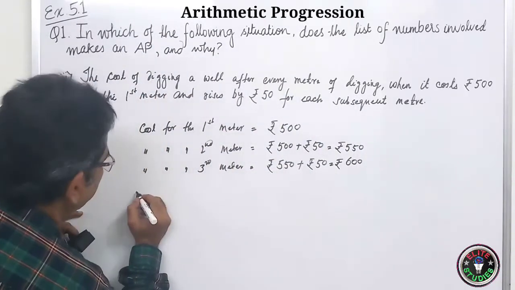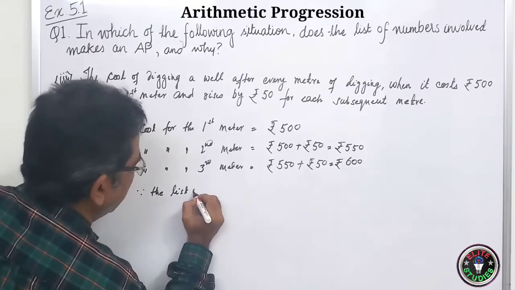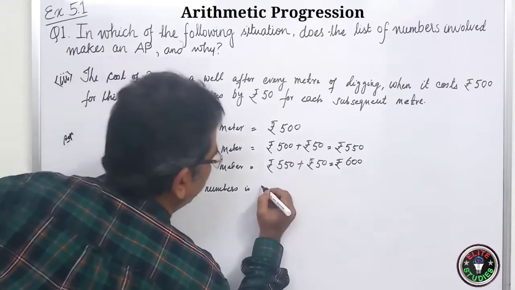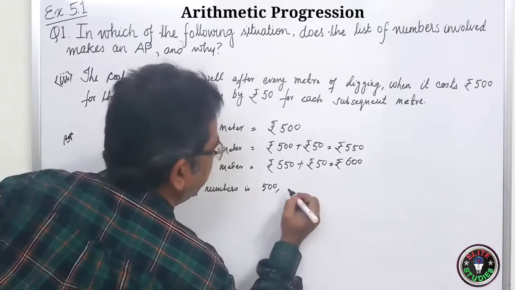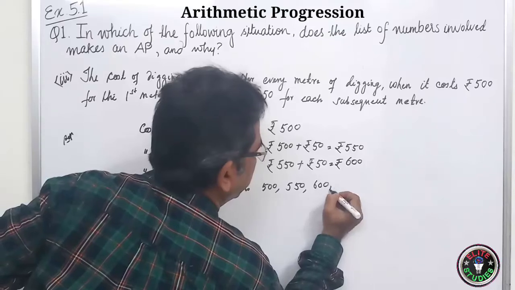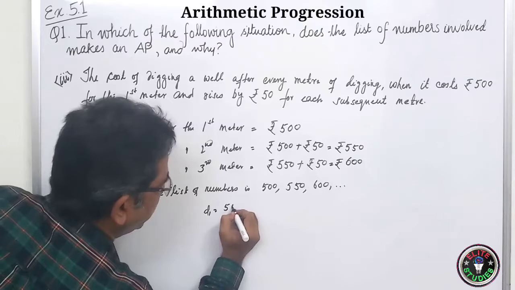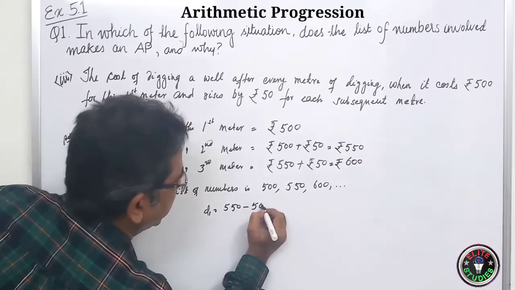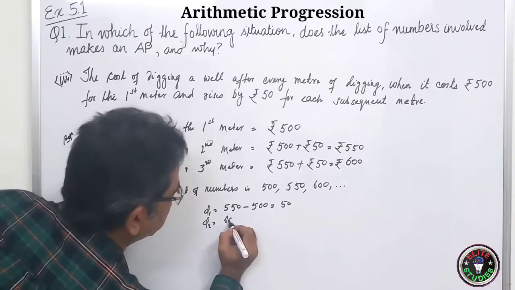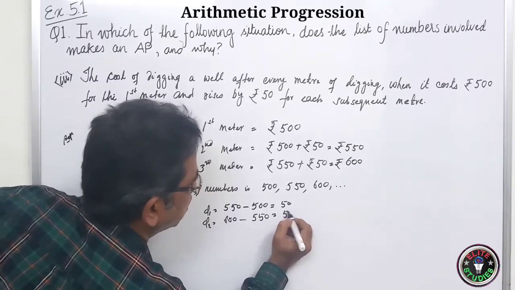Therefore the list of numbers is 500, then 550, then 600, like this. Now D1 is equal to 550 minus 500, which is 50, and D2 is equal to 600 minus 550, which is 50.